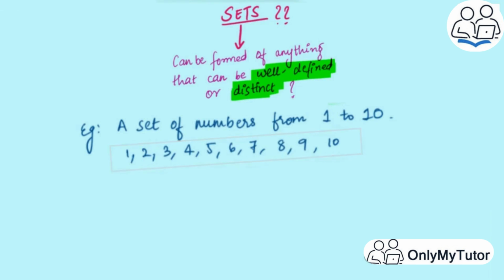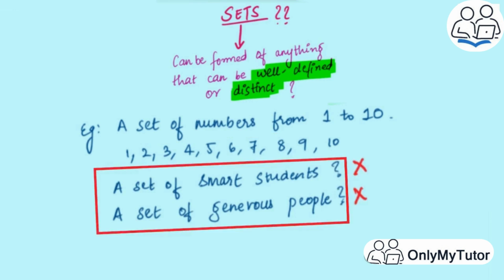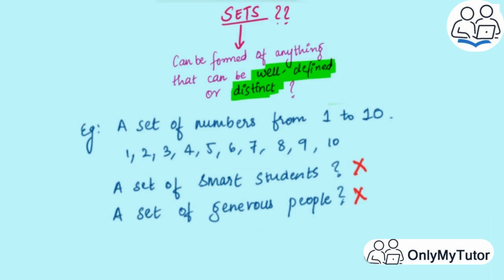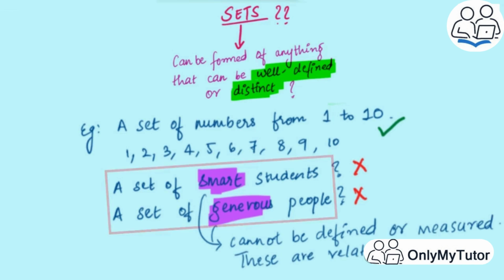Let's consider another example. A set of smart students or a set of generous people. Can this be considered as a set? No, not exactly, right? Because here, smart or generous cannot be defined or measured. Or we can say that these are relative terms because the meaning of these words will change from individual to individual. Hence, we cannot make a set of these situations.